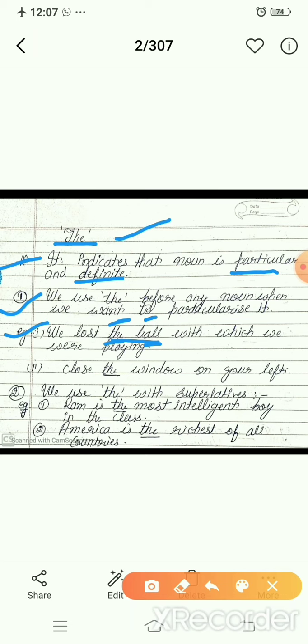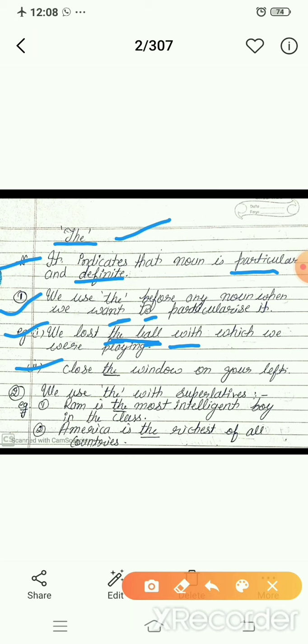Actually, we lost the ball with which we were playing. It means I am talking about the special ball with which we were playing, and I have lost that ball. If I write the example, I have dash ball, full stop, then you will fill a. Why? Because B is a consonant, ball is a singular countable noun also. But when we make it specific or particularized, we will use here the article. Okay. Look at the second example.